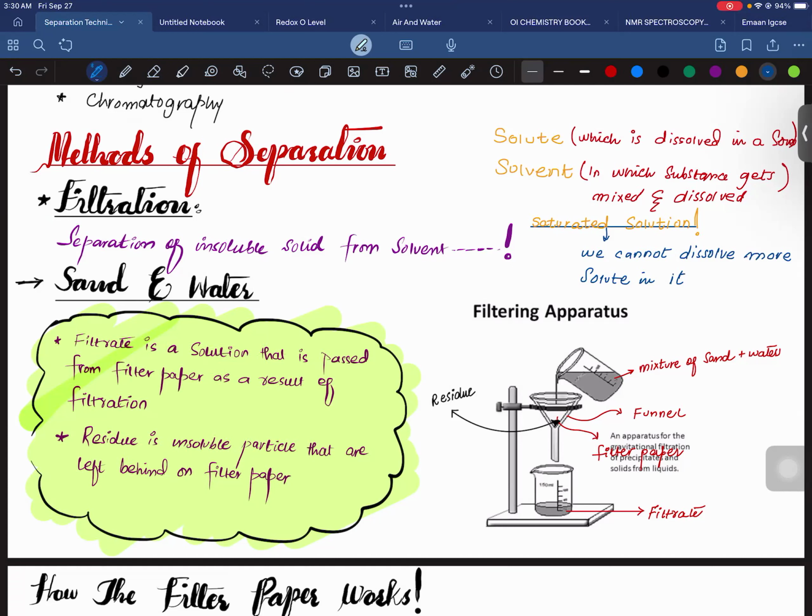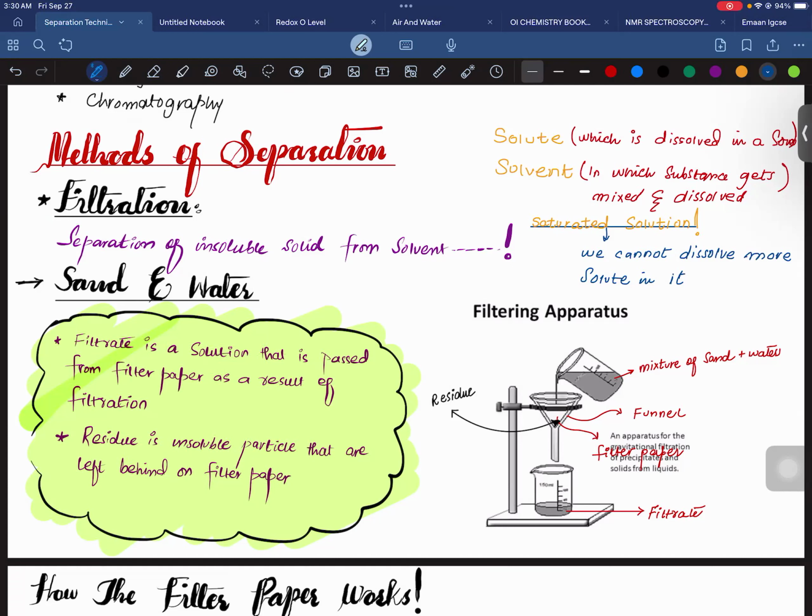If you add more sugar to that solution, you cannot dissolve it. At that point the solution is called a saturated solution, the solution in which further solute cannot be dissolved.